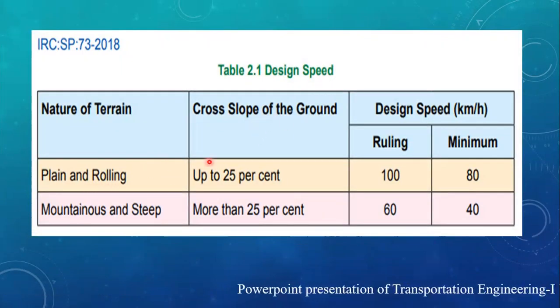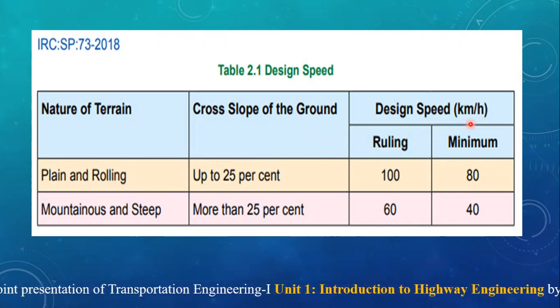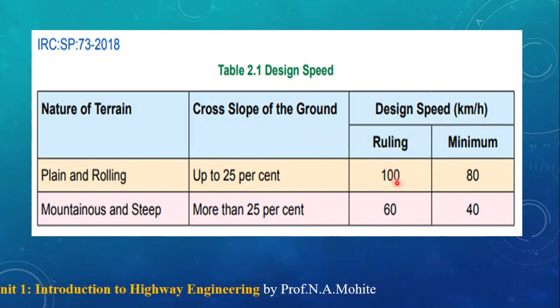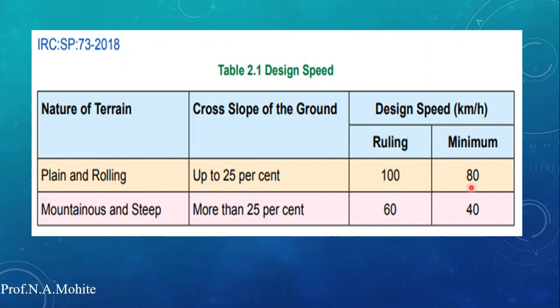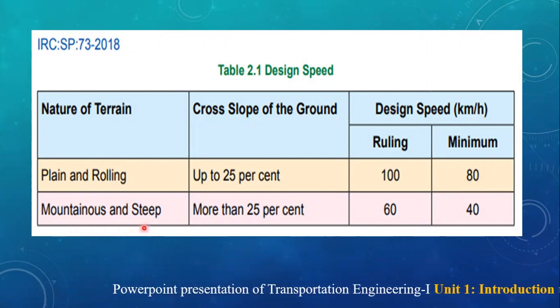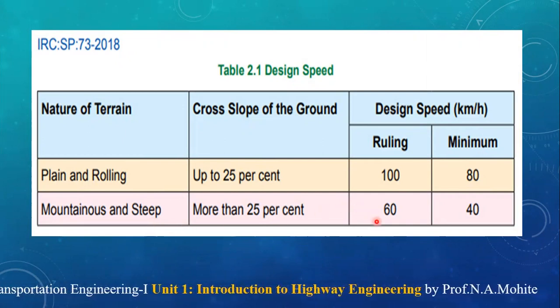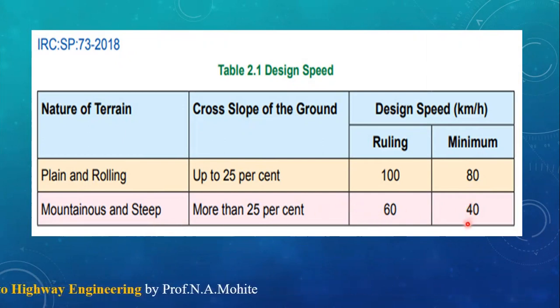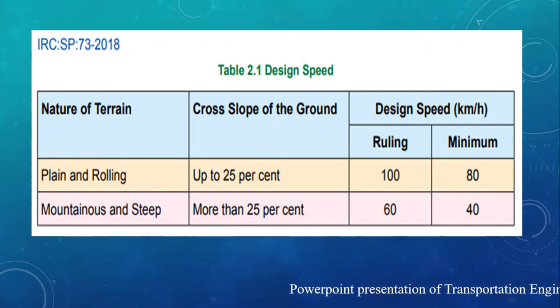For plain and rolling, the design speed in kilometers per hour should be 100 for plain and a minimum of 80 for rolling. And for mountainous and steep, it should be 60 kilometers per hour and 40. So they are given in general.